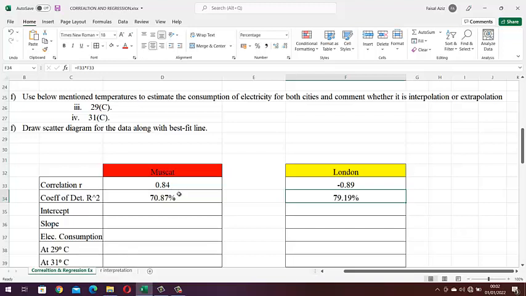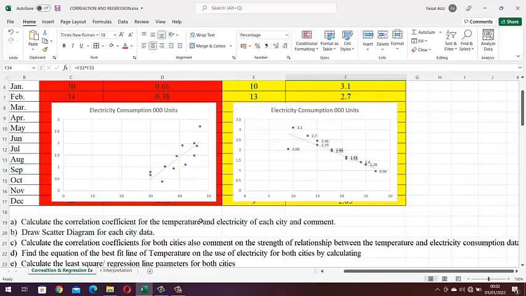Viewers, you can see that this model regarding Muscat is explaining 70.87% variations. Why variation? You see that some of these points are very close to the line, some points are away from the line, and one of the points is far away. So there are some variations in this data. So this line we have passed through the data, how much percent of variations is this line explaining?